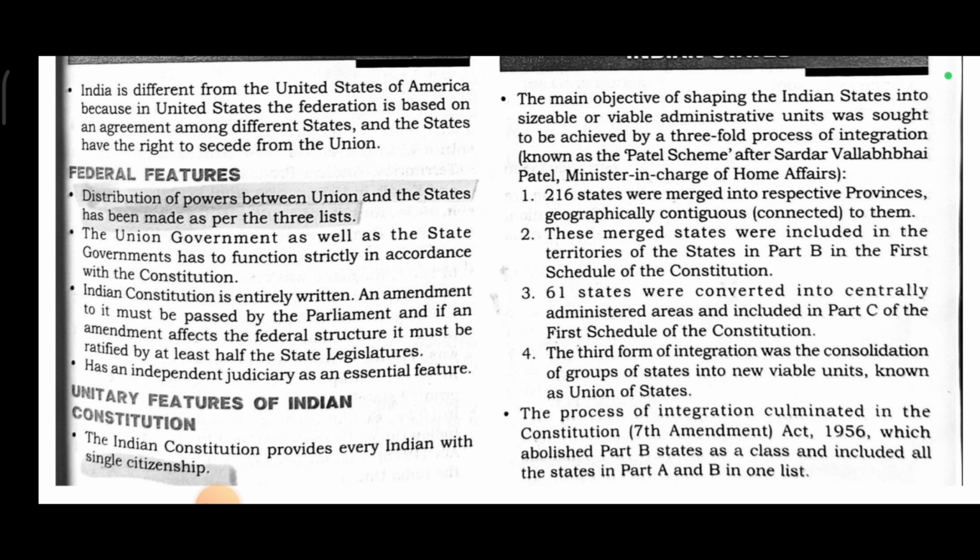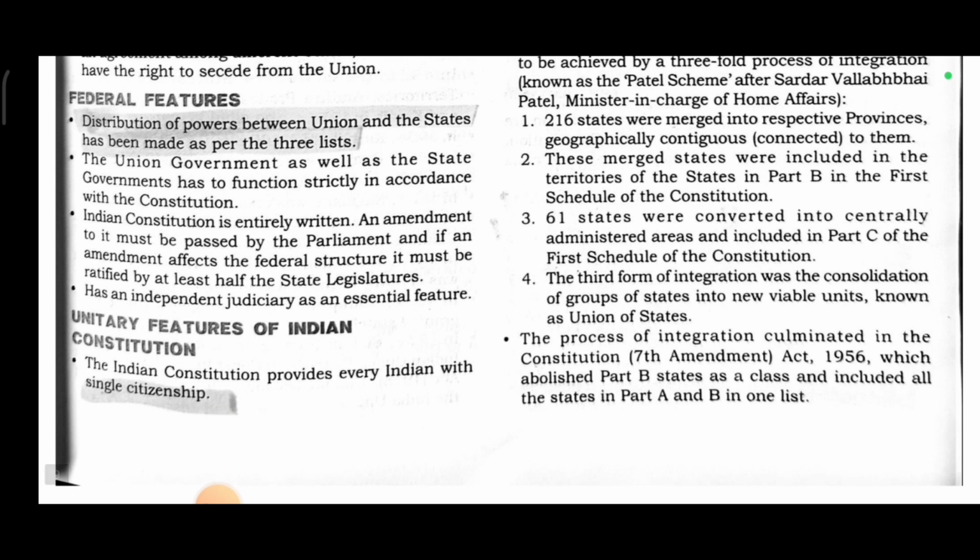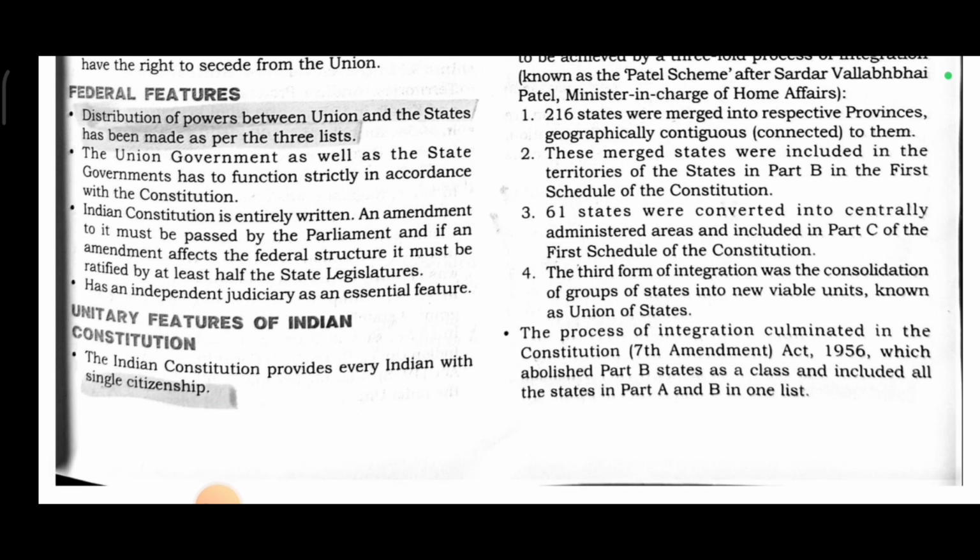The Indian Constitution is entirely written. An amendment to it must be passed by the Parliament, and if an amendment affects the federal structure, it must be ratified by at least half of the state legislatures. It has an independent judiciary as an essential feature.